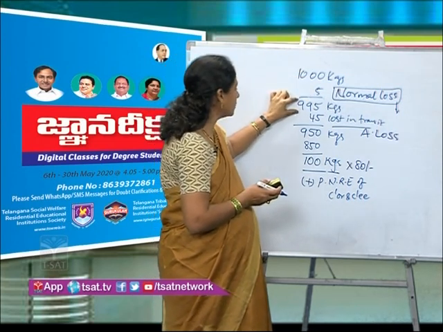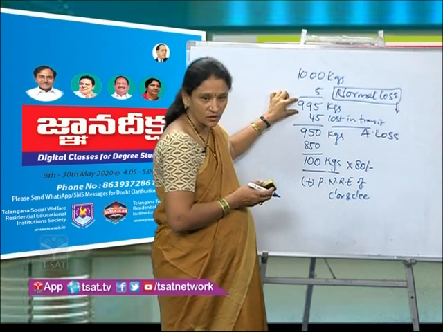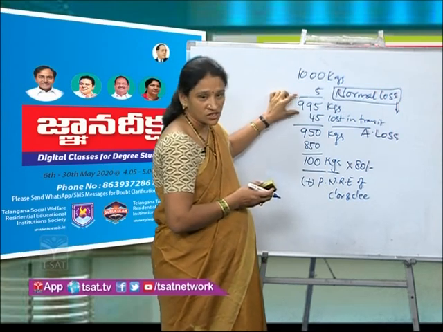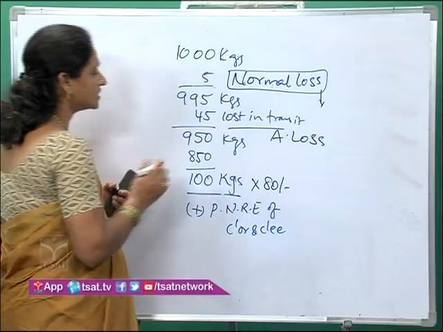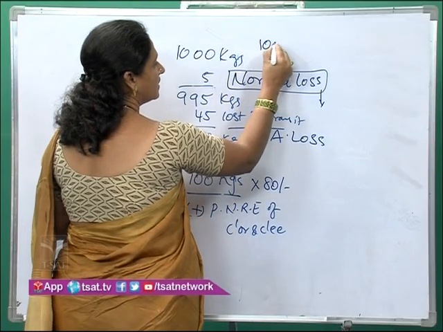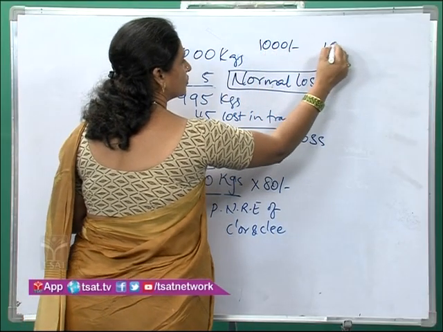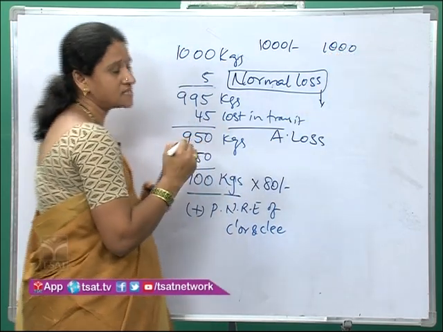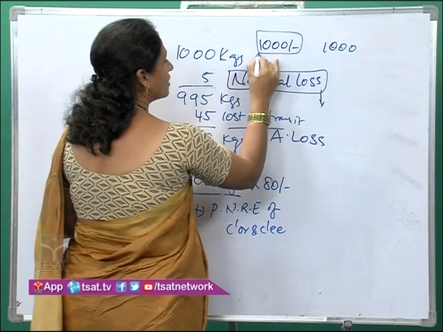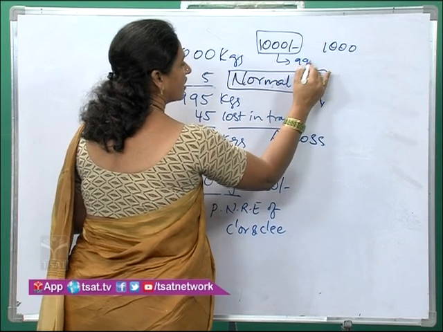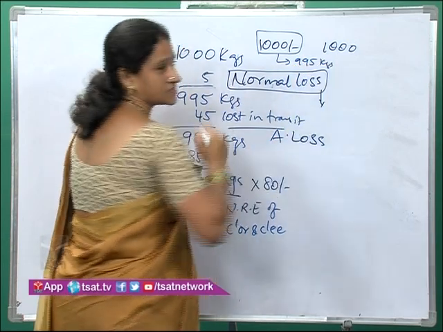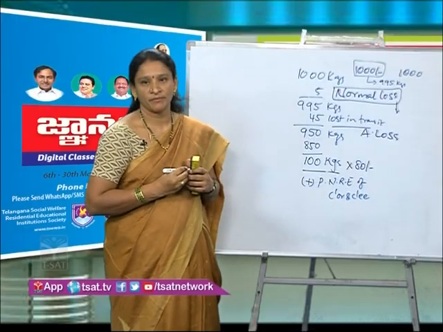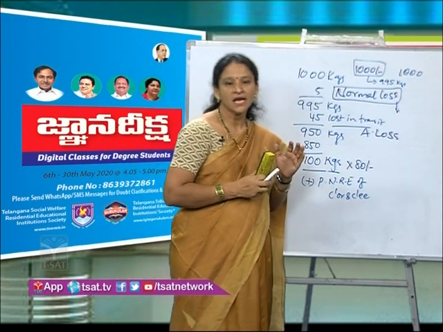So totally how many are there? 995 units. While calculating closing stock, suppose 1000 rupees expenses are met for 1000 units, we will adjust this 1000 rupees for only 995 kgs of rice. That process is called as apportionment.